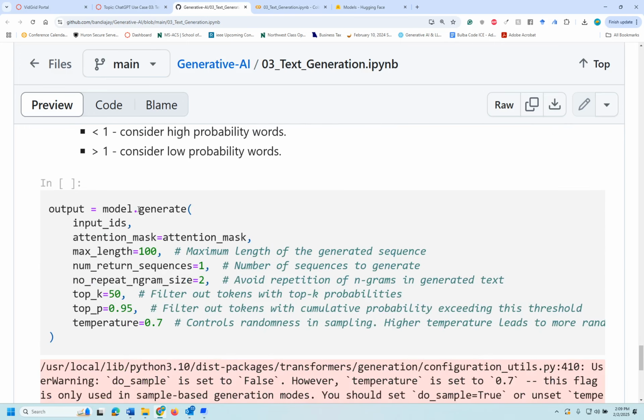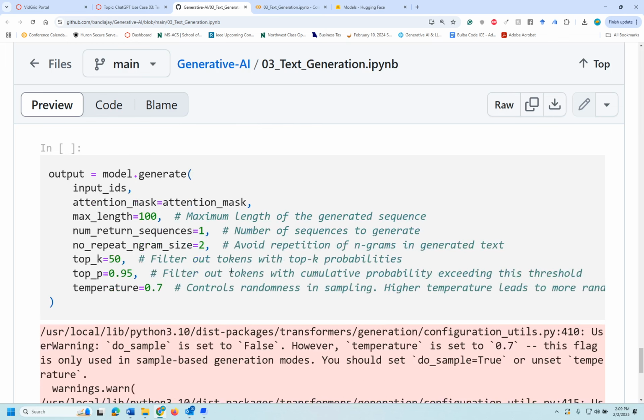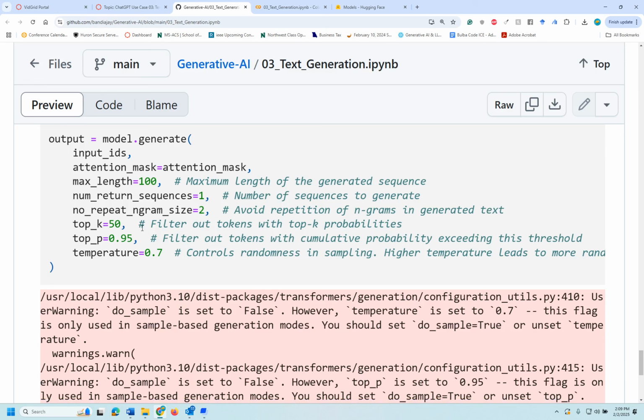Okay, so you are using the model to generate from the input IDs. The attention mask is given. The maximum length of the generated sequence is 100, and the number of return sequences is 1, and no repeat is to avoid any kind of repetition. We are trying to do a maximum of 2. Top K and top P. These are two important features in ChatGPT as well, to filter out some of the tokens by probabilities and to filter out by the cumulative probability exceeding this threshold.